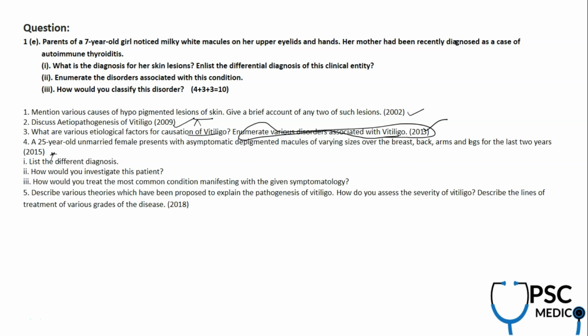And in 2015, almost a clinical scenario. There was always this myth or panic among students about questions becoming more and more clinical. The question might be twisted in a clinical way, but if you are well prepared, the topic is the same. You only need to present the answer which was given in the notes. A question might be asked in n number of ways, but the answer is only one. Now, a 25-year-old unmarried female has depigmented macules on different body parts. They're asking the differential diagnosis, investigation, and the most common conditions manifesting with it.